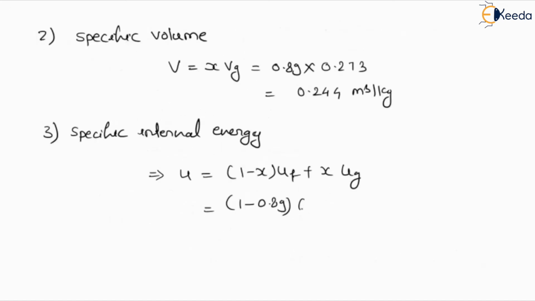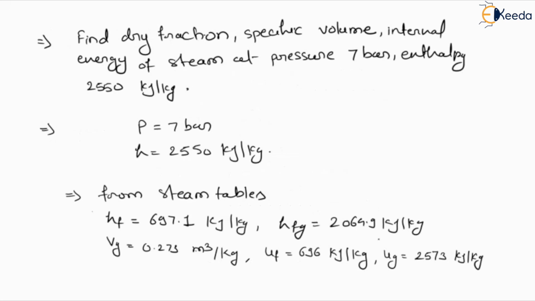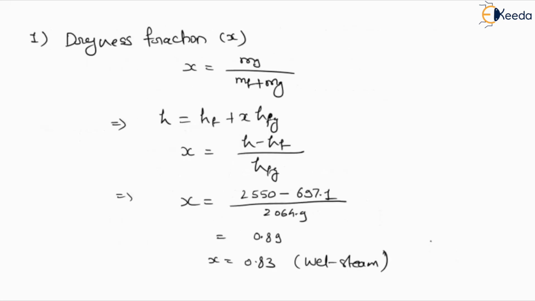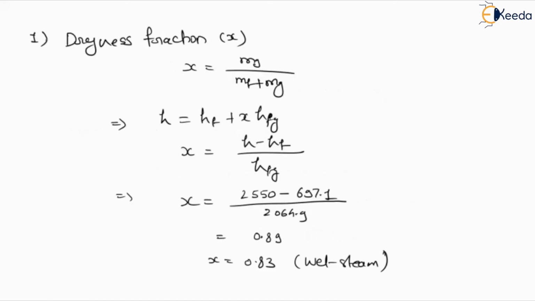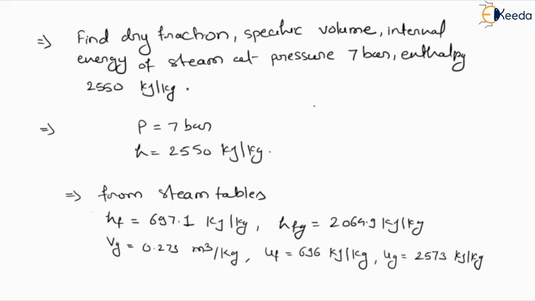So it will be 696 plus the x value, 0.89, multiplied by the ug value, 2573. Now we can calculate this value. The final value is 2379.67 kilojoule per kg.